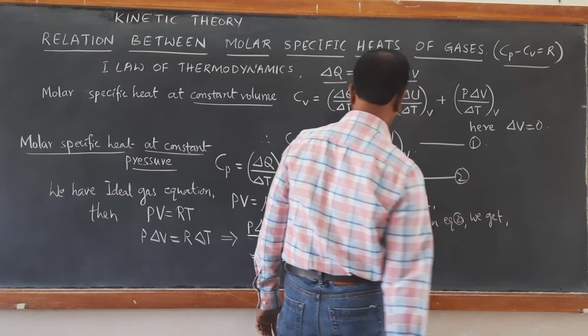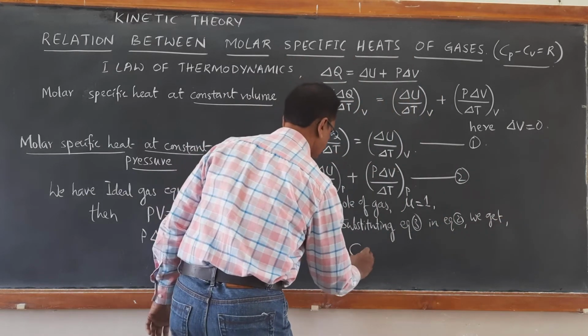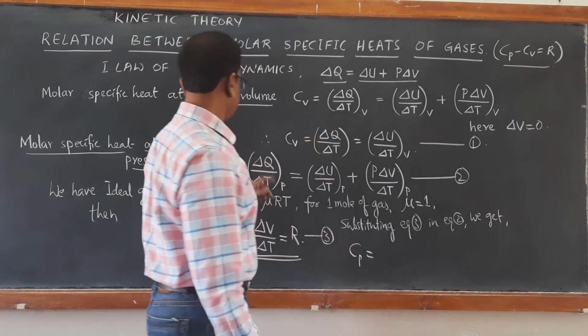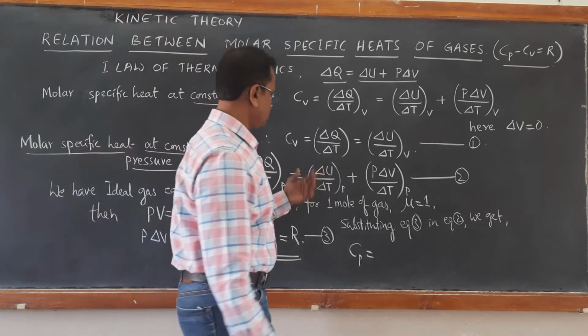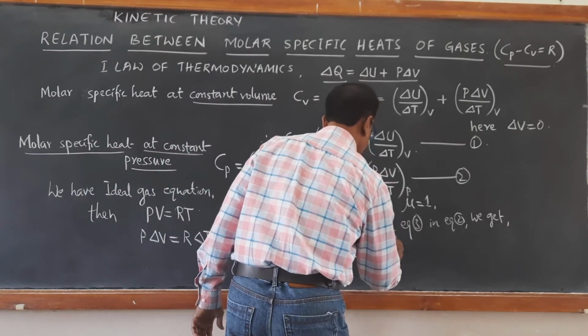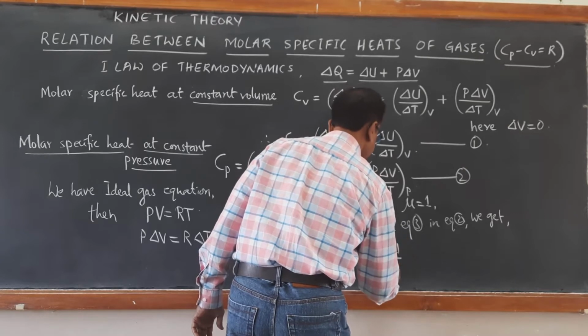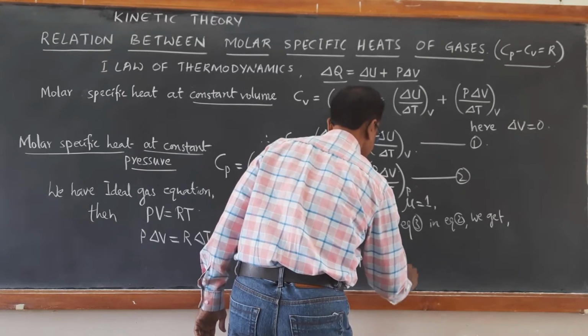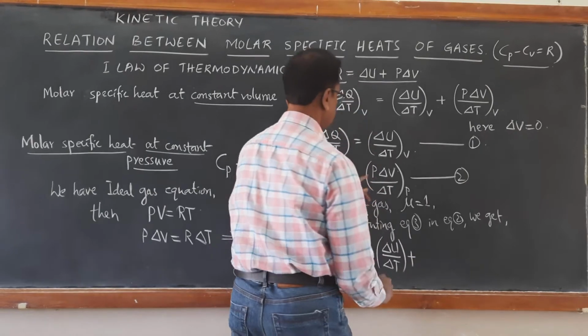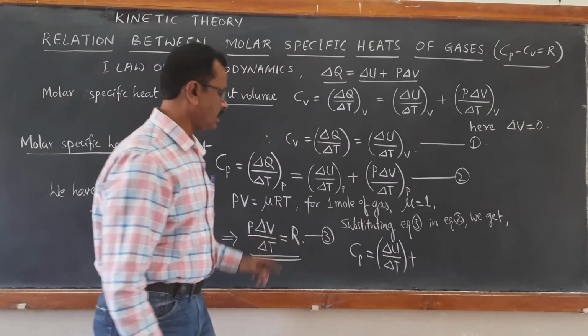We get finally Cp, that is delta Q by delta T, equal to delta U by delta T plus P delta V by delta T, which is R.